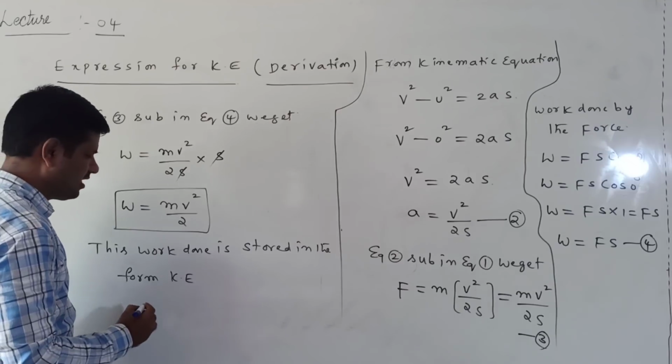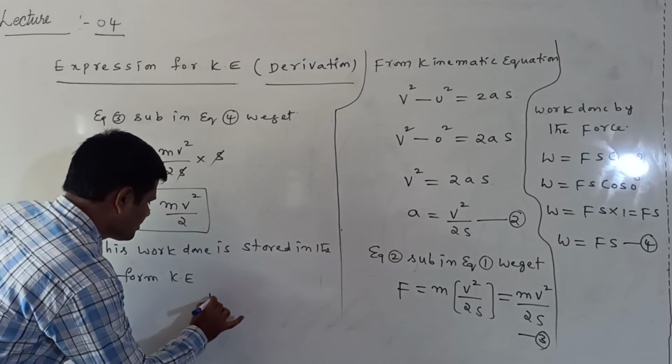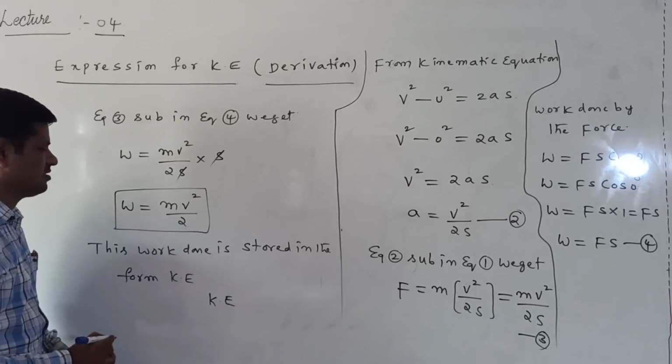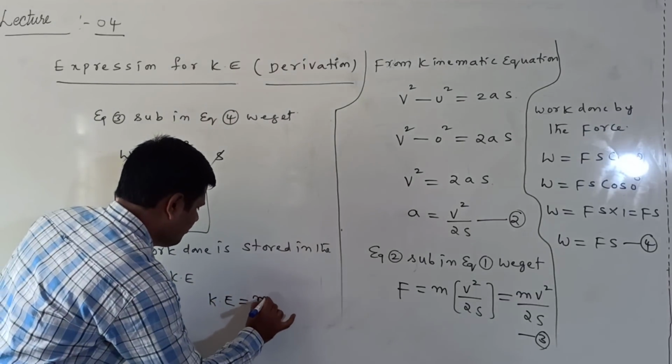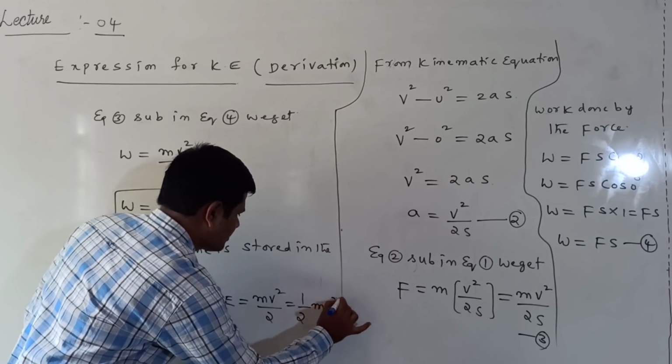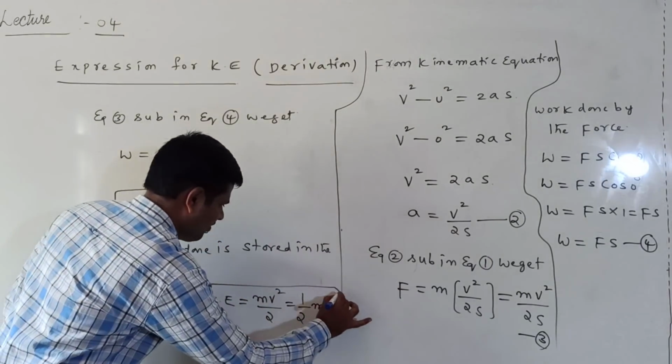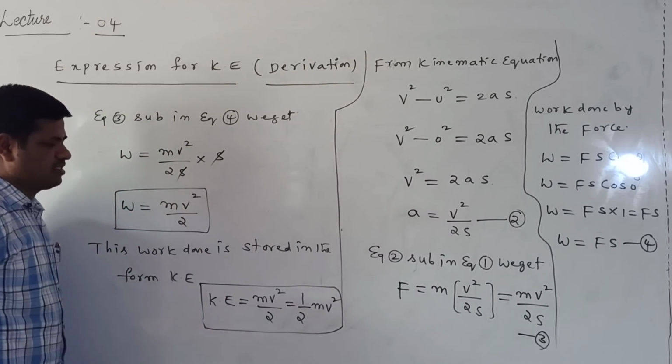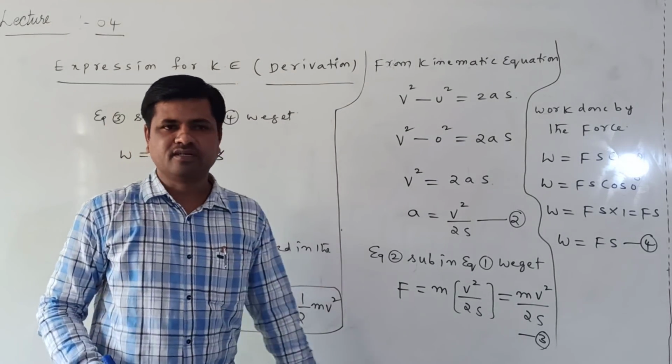So the kinetic energy expression is mv square by 2, or generally written as half mv square. This is the final expression for kinetic energy.